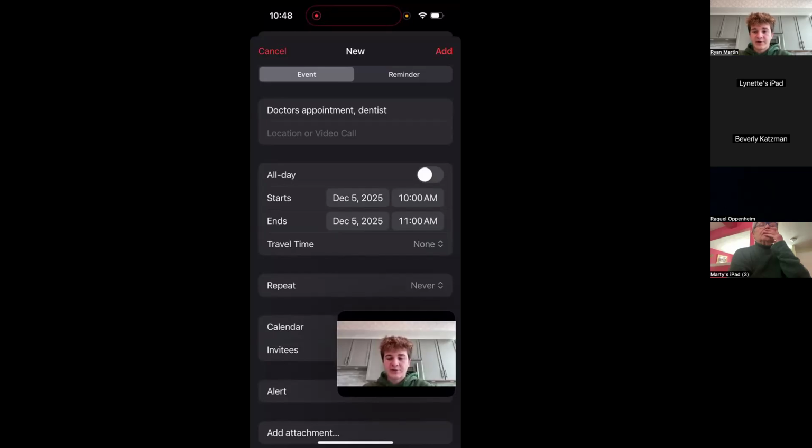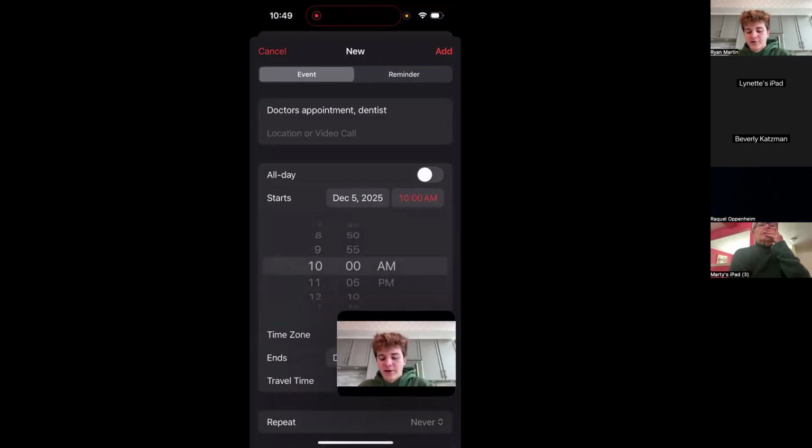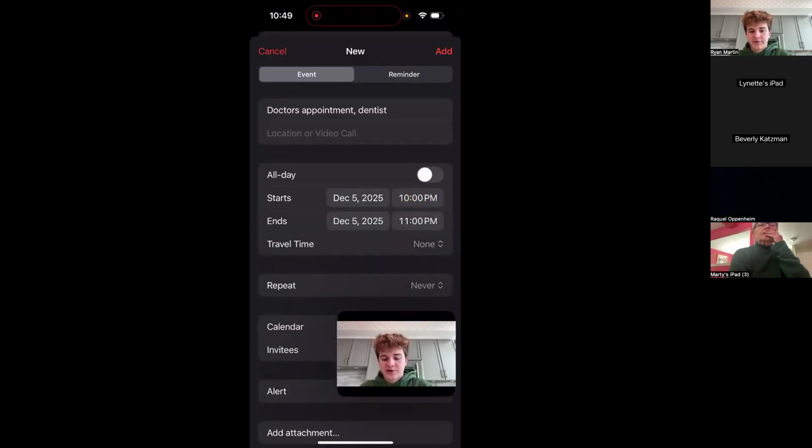So as you can see here, it's already preset to December 5th because that's what I selected a few minutes ago. And let's say it's at 1 p.m. So I'd want to press on the time. As you can see here, it says December 5th, 2025. I'm highlighting it there. And then to the right of it is the time.